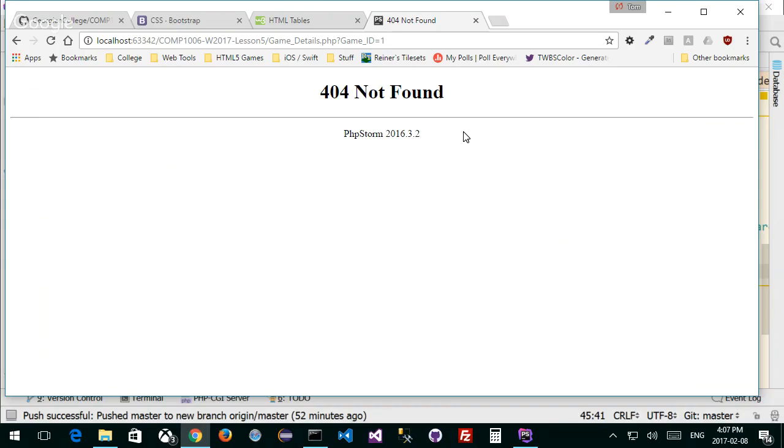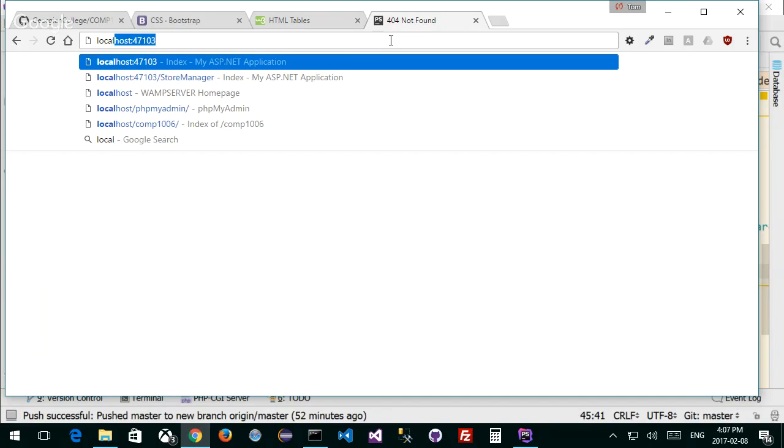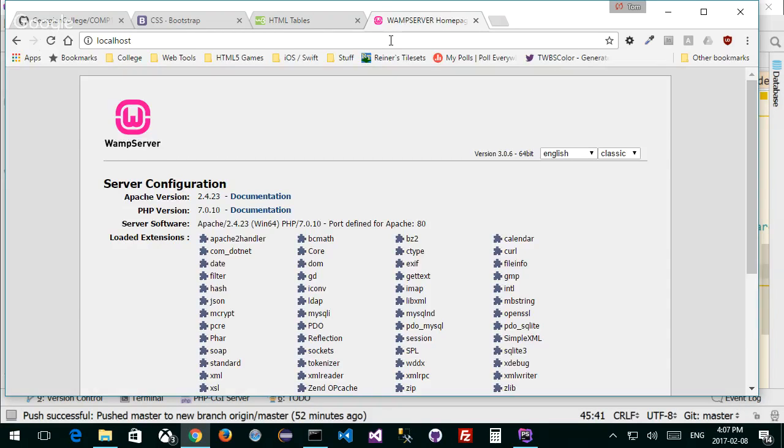That's an interesting question. Yes, it does. It has a built-in little server, but I could always do it with localhost too. Remember that ever since I've started this off, I can always go localhost, right? And if I press enter, it's going to take me here. My WAMP server is still running.